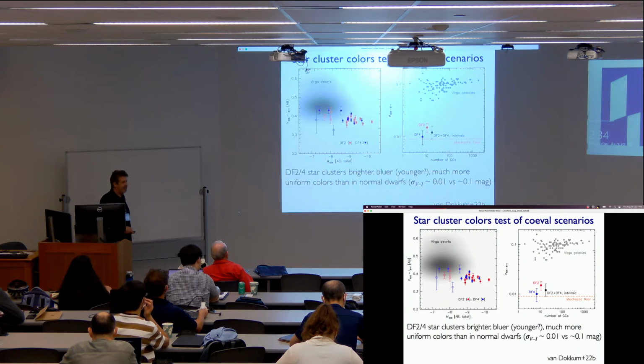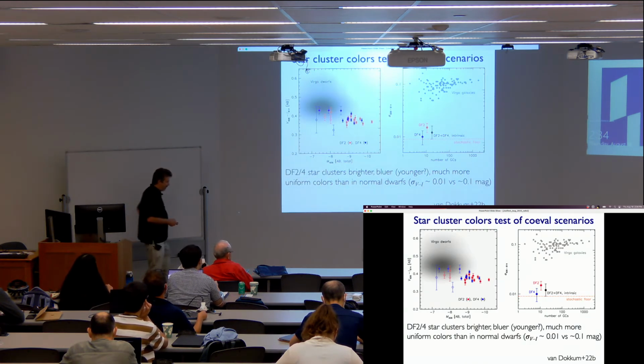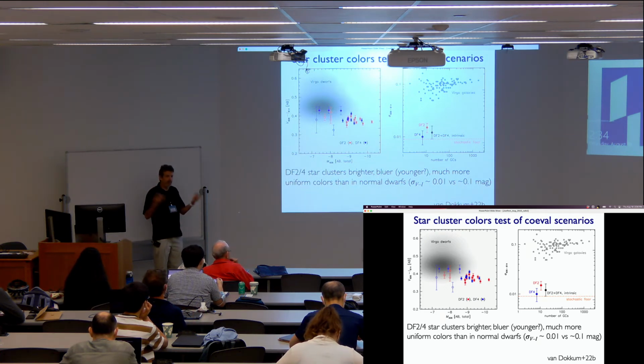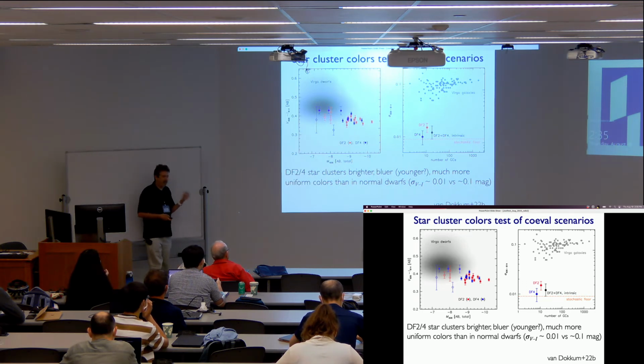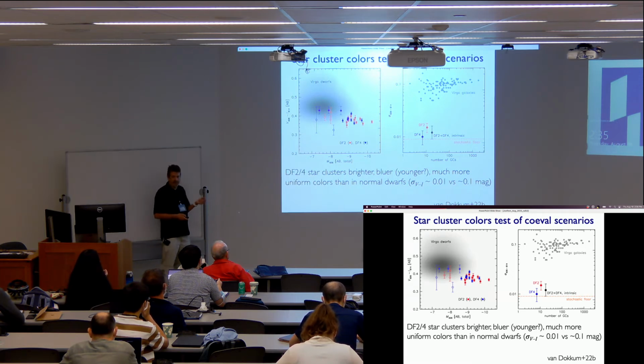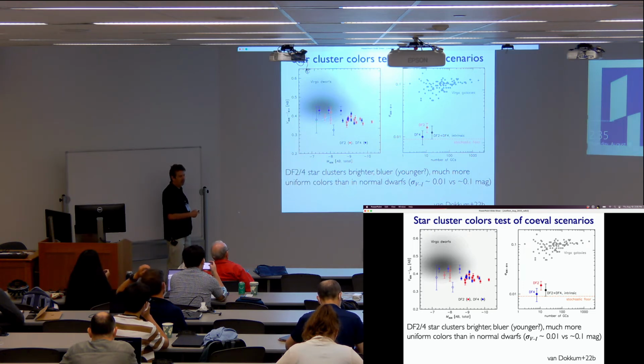So the next consistency check is comparing the globular clusters. The idea is that these clusters were all formed in a single starburst together in both galaxies, so they should all have basically identical ages and metallicities. We've tried to look at the individual spectroscopy of those, but they're too faint for that, so you can use the colors as the next best thing. It's a consistency check to see if they all have the same colors. This is a plot of colors of globular clusters versus galaxy mass. This gray region is Virgo dwarf galaxies, with well-established relations for what kind of colors and luminosities their globulars have. And these are the observations of these dark matter poor galaxies.